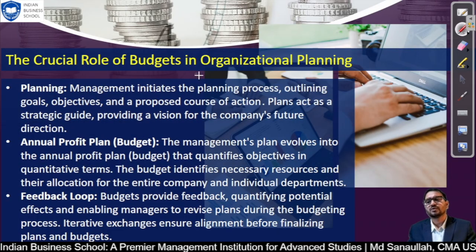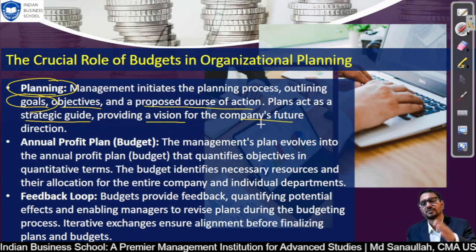Now we are going to discuss the crucial role of budgeting in organization planning. Let's go one by one. Planning: first of all, management takes the initiative for the planning process. They make the plan, outline their objectives and major goals, and propose the course of action required, how we are going to achieve them. The plan acts as a strategic guide, providing a vision for the company's future, after 5 years or 10 years, of where we want to go. All this is helped by planning.